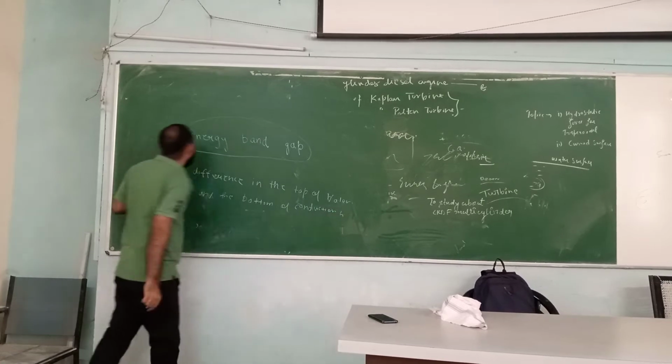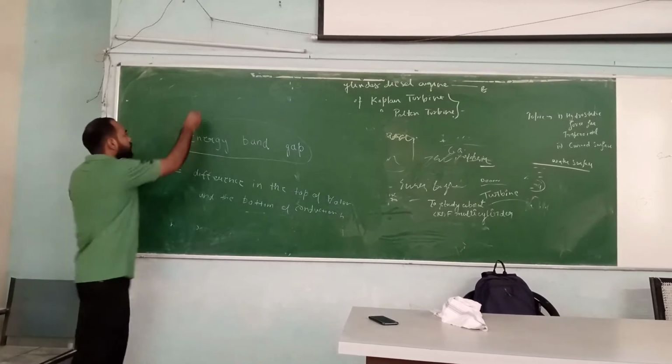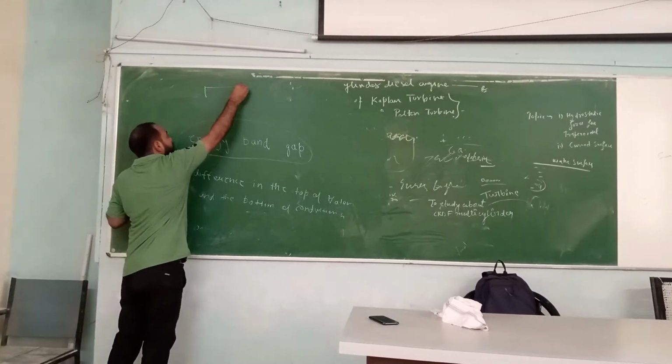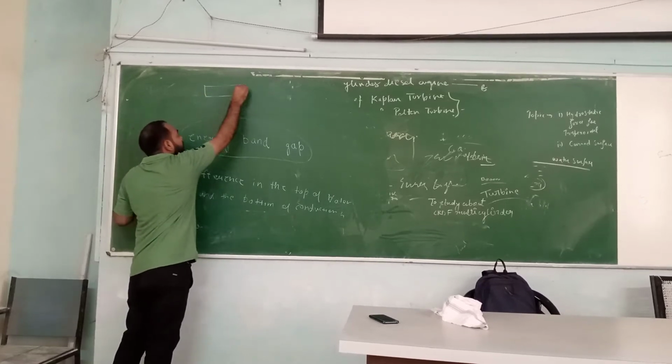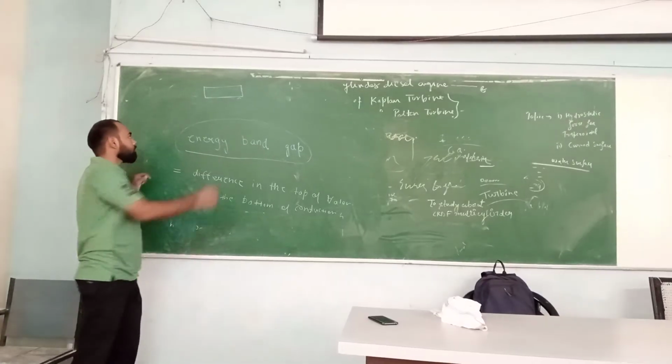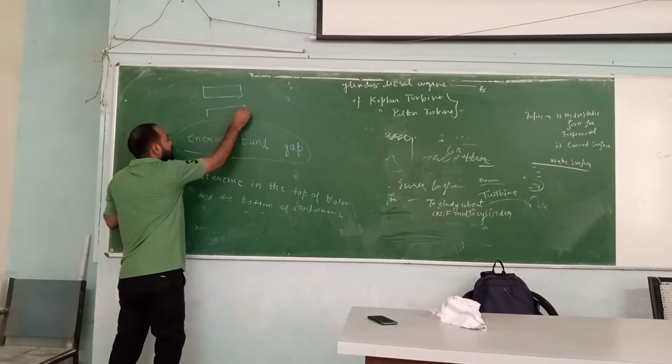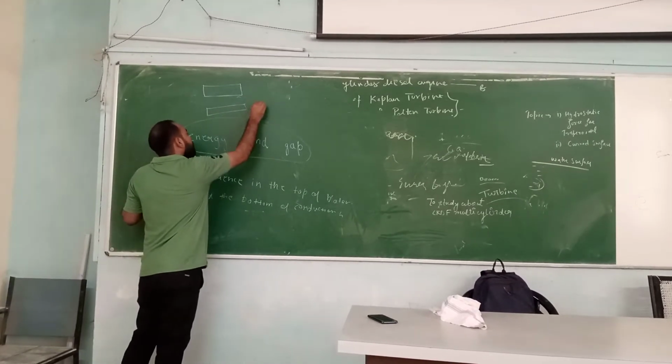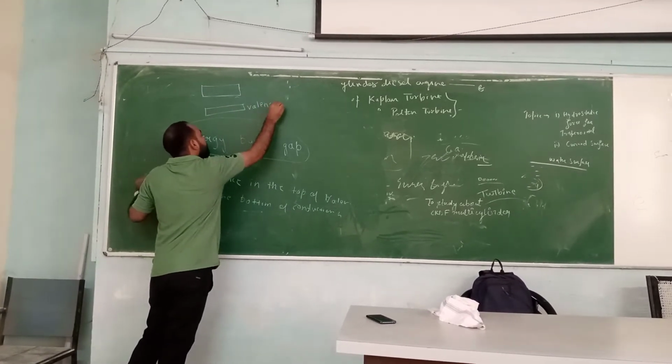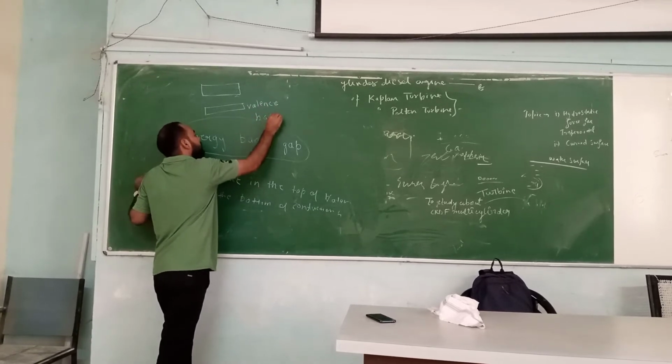This definition is very easily understandable by a very small diagram which I am going to make here. Like this is the conduction band and this is the valence band. This is the valence band and the above one is the conduction band.